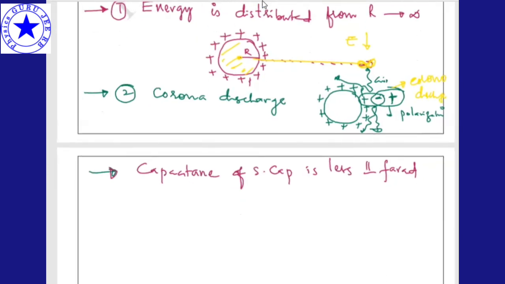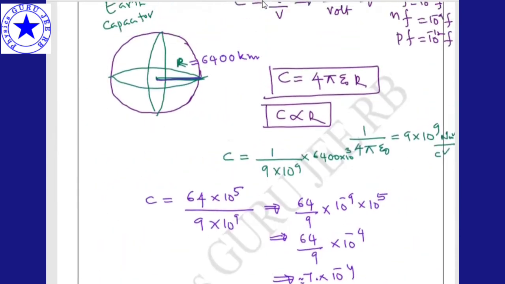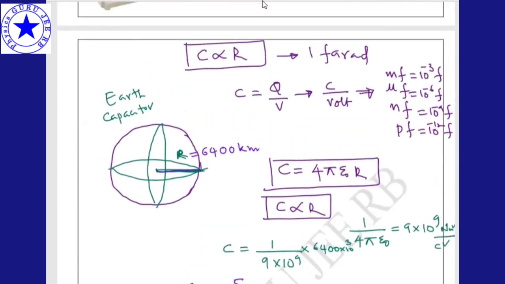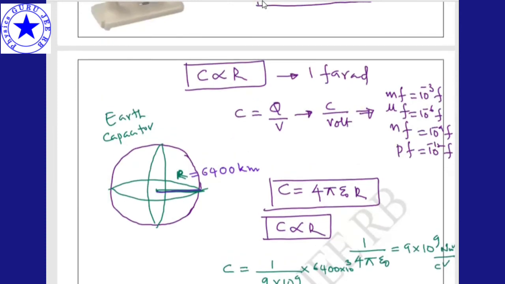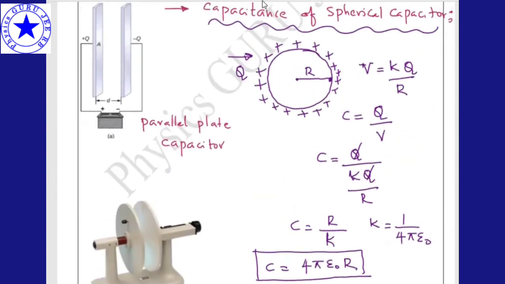Next, the capacitance of a spherical capacitor is less than 1 farad. Less than 1 farad, as I just showed here. Now, if I take the radius of the Earth as 6400 kilometers, and how to derive the capacitance of a spherical capacitor, I just took a spherical capacitor.